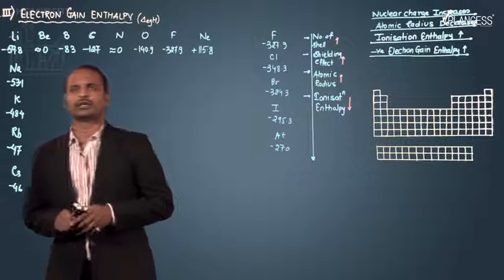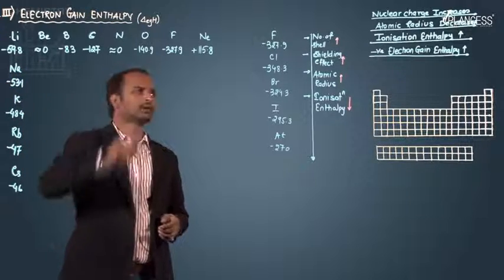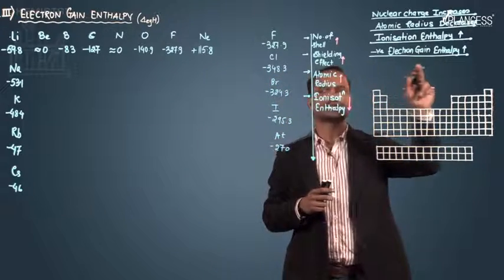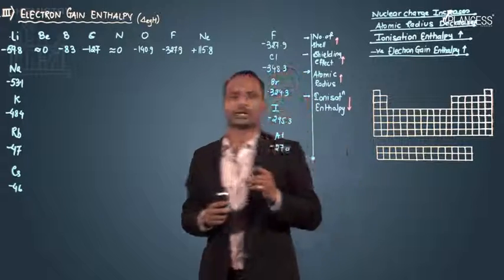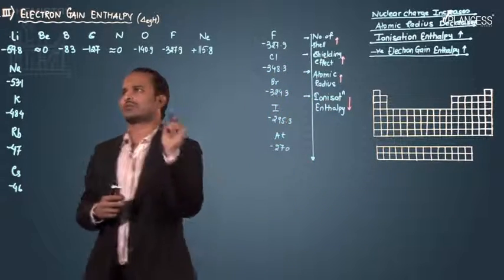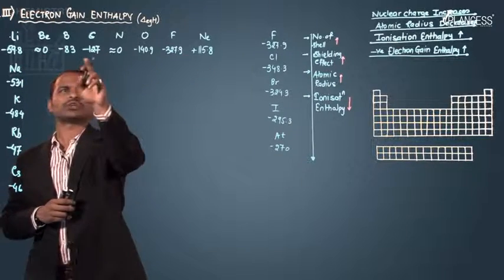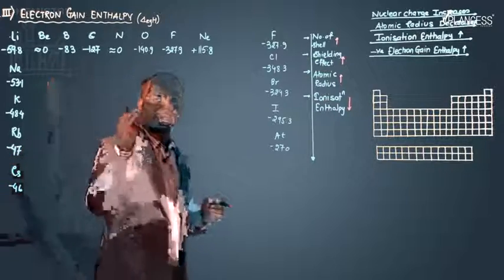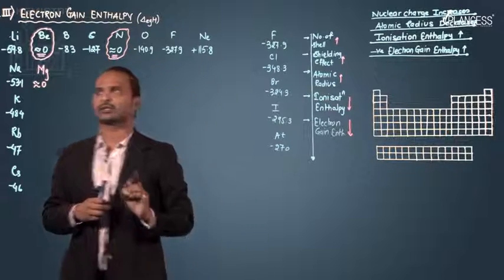Now let's see the electron gain enthalpy value for certain elements when we move across the periodic table. Here I have considered the second period and its electron gain enthalpy values. As I said, the negative electron gain enthalpy value goes on increasing from left to right. So from lithium to neon, as we move from left to right, the value goes on increasing. The reason is the electronic configuration, the fourth factor which we observed.